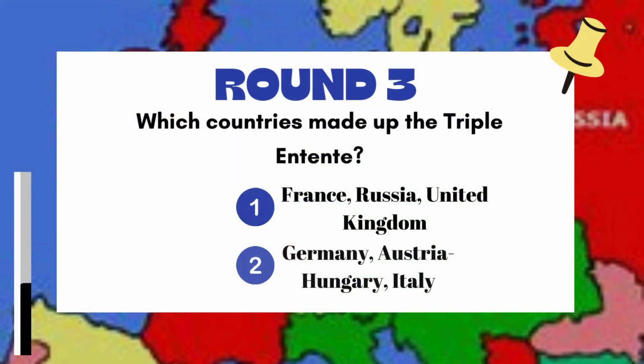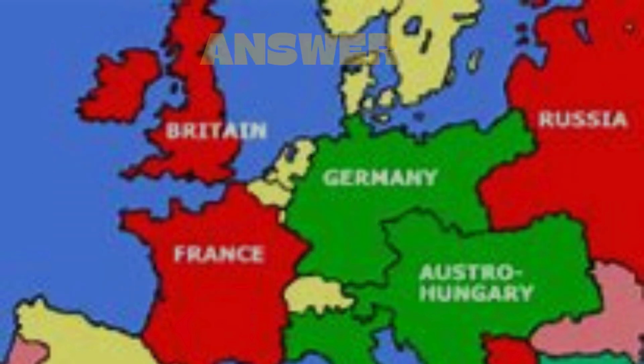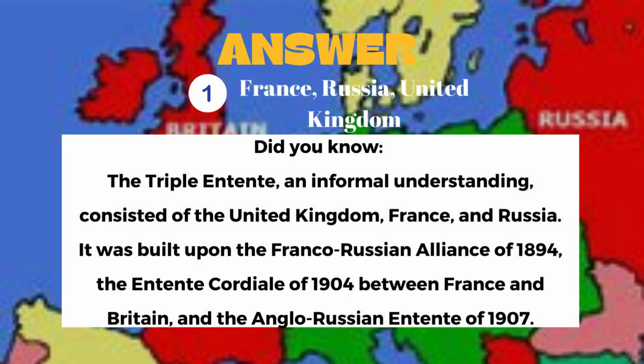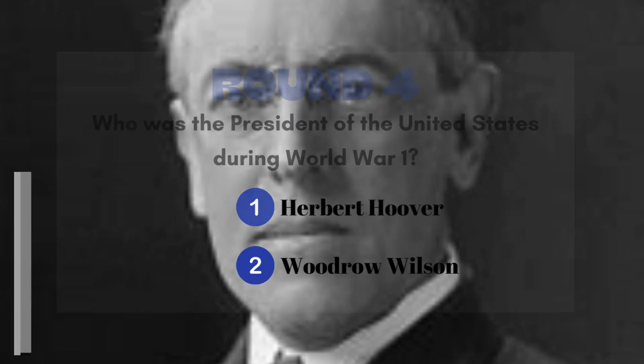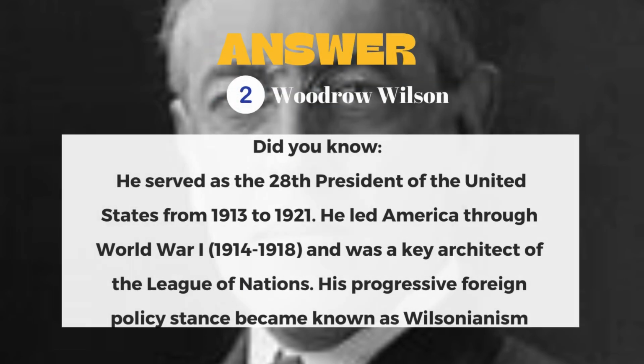Round 3. Which countries made up the Triple Entente? The answer: 1. France, Russia, and United Kingdom. Round 4. Who was the President of the United States during World War I? The answer: 2. Woodrow Wilson.